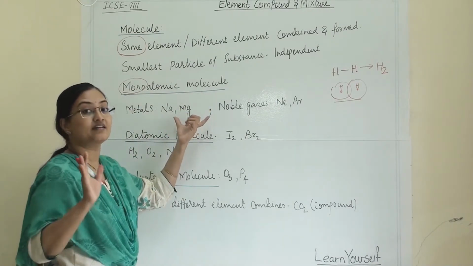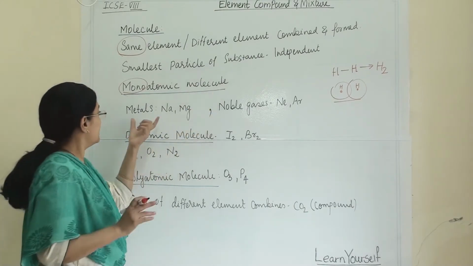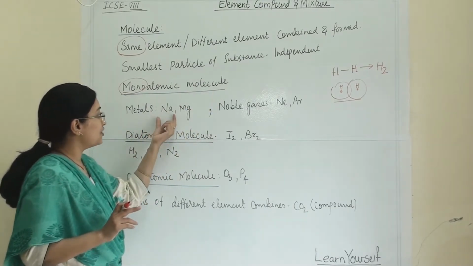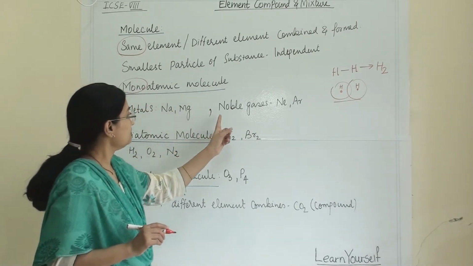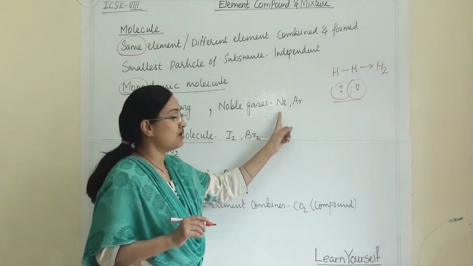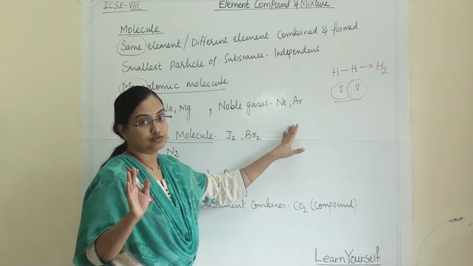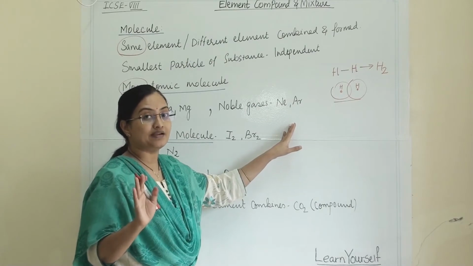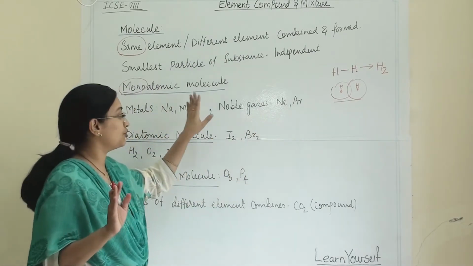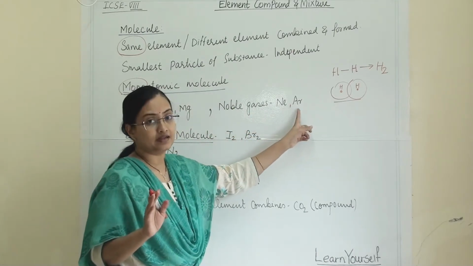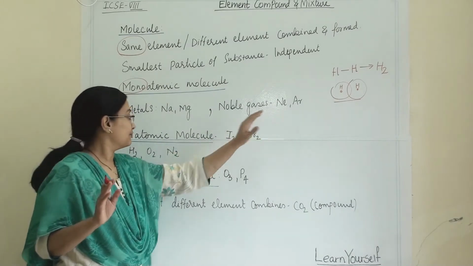Because they are independent in nature, we call them molecules. From metals, sodium and magnesium are monoatomic molecules. Under noble gases, all the noble gases are monoatomic molecules because they are independent in nature with one atom. That's why we call them monoatomic molecules. Neon and argon, you can note down all the noble gases here.